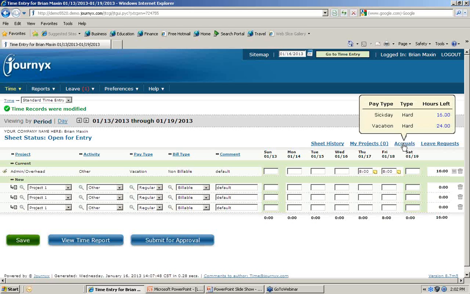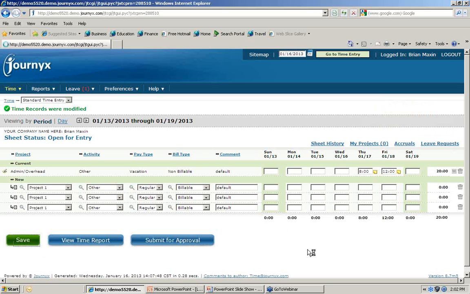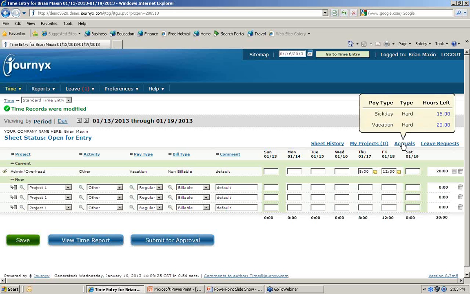And at any point in time, a user can view their real-time balance for those accruals by just hovering their mouse over their accrual link. One other note on that, as I track time in the application, it will deduct that balance in real time. So if I were to change this to 12 hours of vacation, for example, that accrual balance should drop down to 20. And there you go.